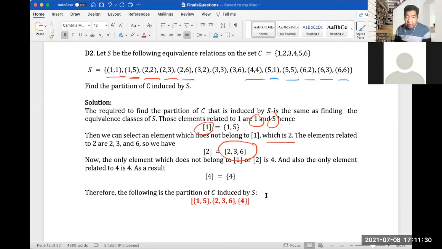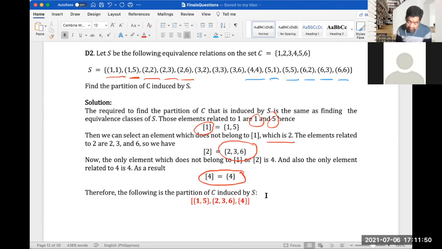Now, the only element which does not belong to 1 or 2 is 4. And the only element related to 4 is 4. So 4 is related to 4, and 4 does not belong to 1 or 2, right?